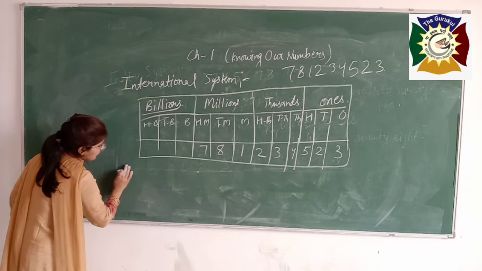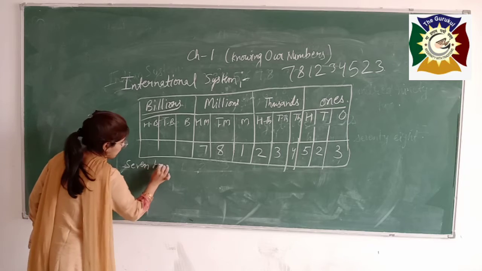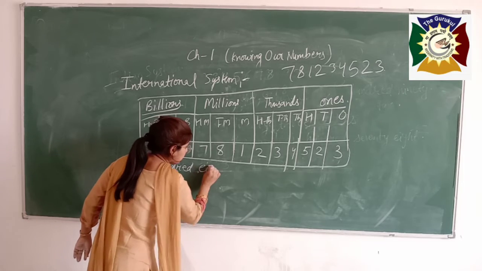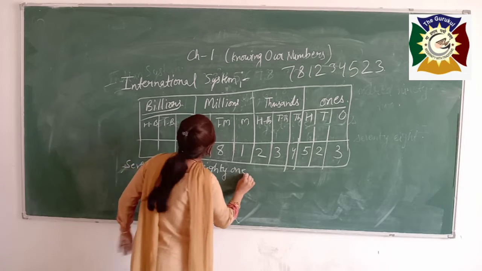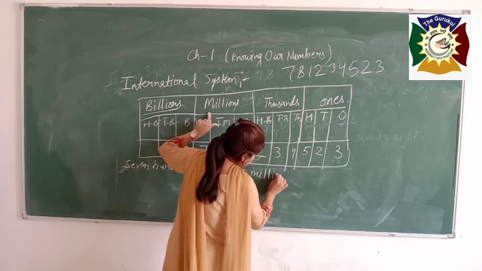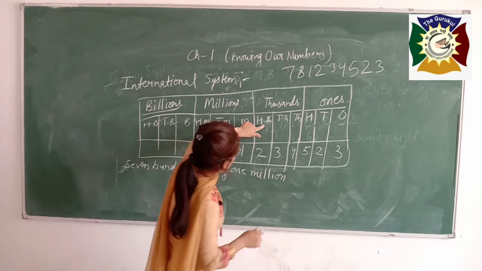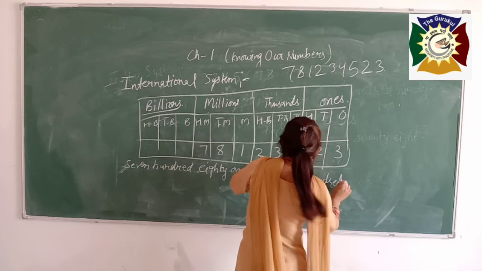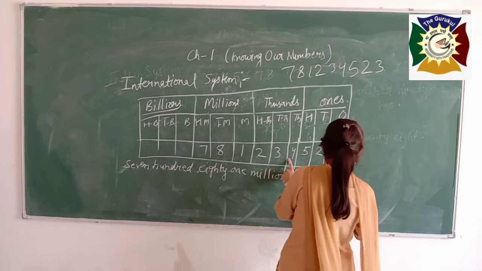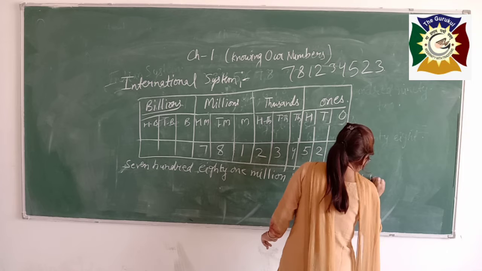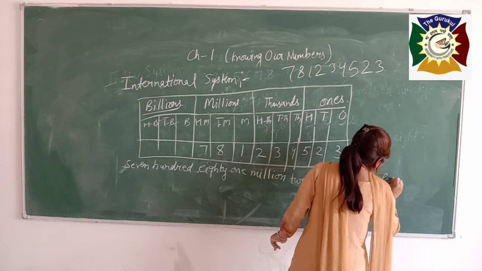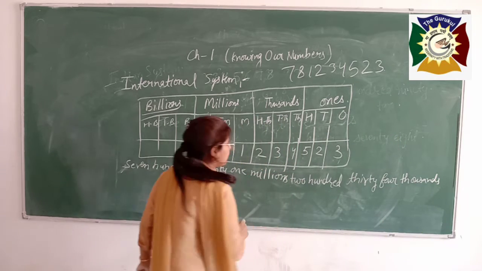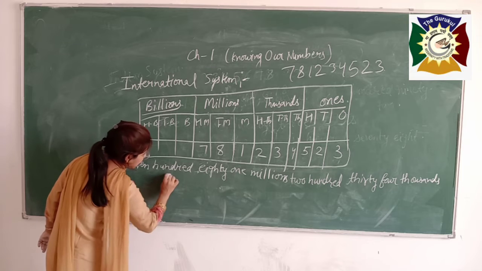You have to write millions, thousands, 523.